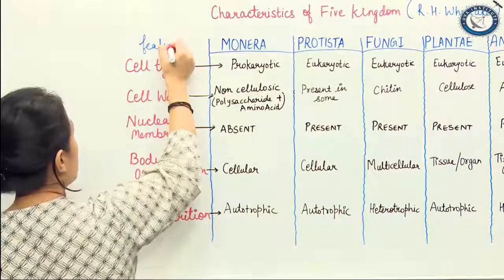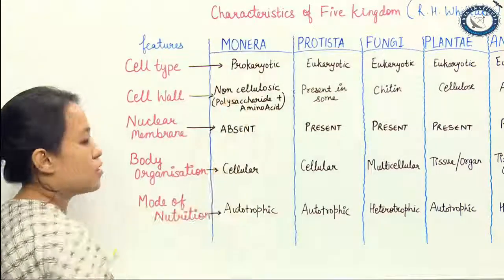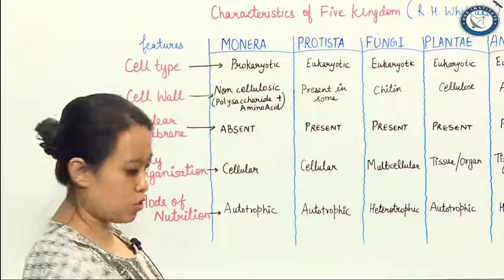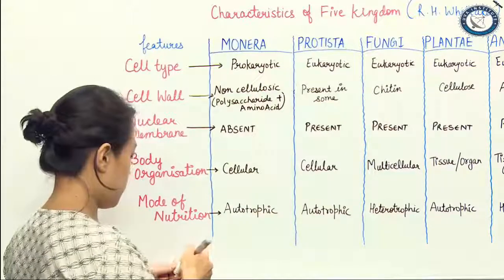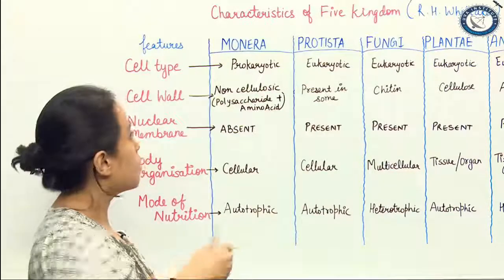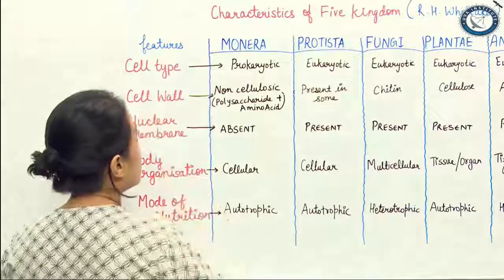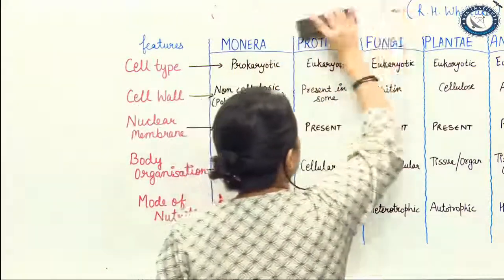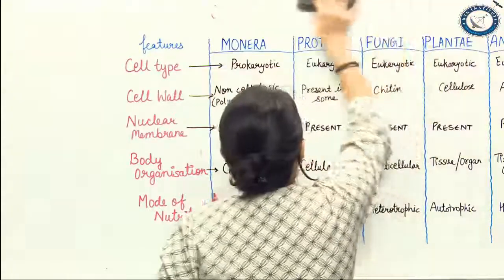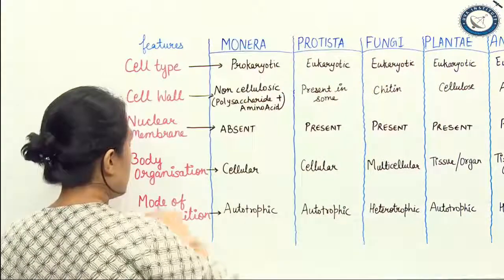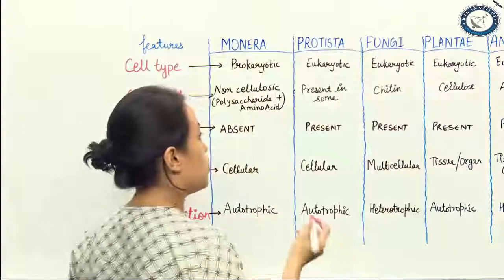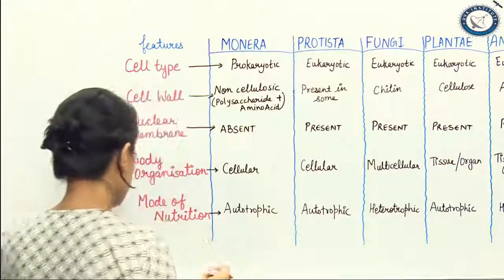But most importantly, before I start categorizing the features, we need to understand who gave what. So let's do it. If you look at the Monera, I'll just rub this off so that it becomes easy. Let's first talk about two kingdom classification. Two kingdom classification was given by Carolus Linnaeus.